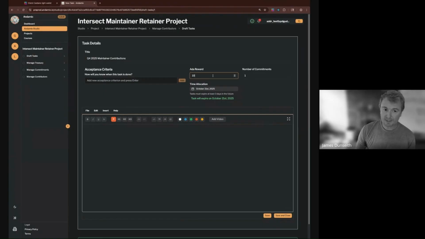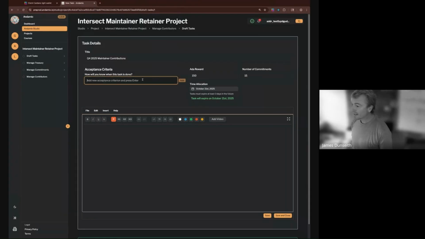And there's some reward that you're going to hand out on a quarterly or monthly basis. That amount will be up to you. Let's just say it's 150 ADA for now, right? It's this simple to add a number. I can create different tasks for each contributor, or I can create a single task that, say, 15 different people could commit to, and this will be reusable and I don't have to repeat my work.